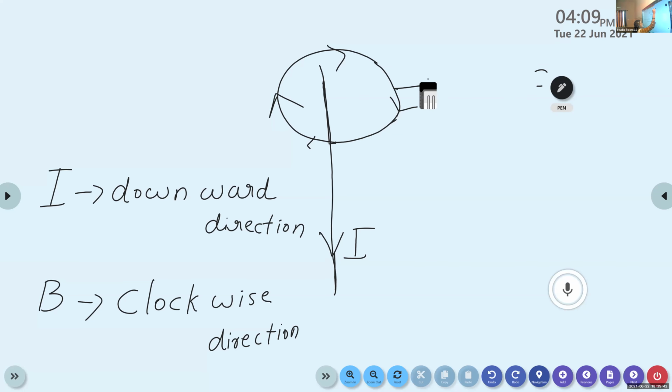So here this represents the magnetic field B and this represents the current I. So if the current I flows in downward direction, then the magnetic field is produced along the clockwise direction.